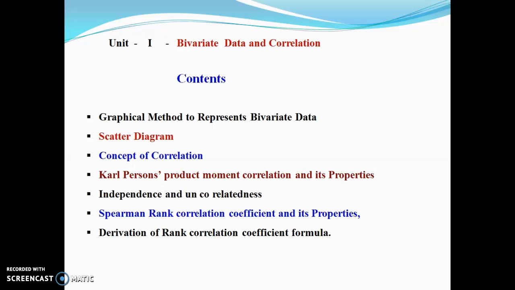Dear students, as per the title of unit first, bivariate data and correlation, there are two concepts. First is bivariate, then correlation. First we must know what is bivariate data and correlation.